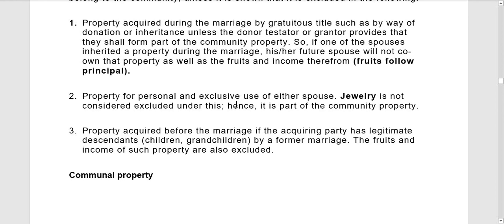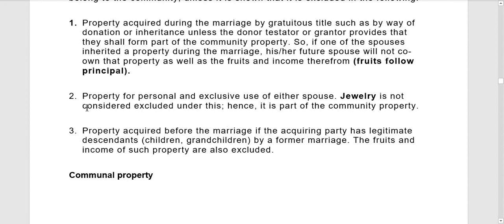Gowns. Gowns, syempre, sa asawa yon. So, therefore, that is the personal property of the wife. Therefore, magiging exclusive property yon ng wife, kahit na na-acquire niya yon before or during marriage. Except jewelry. Kasi kahit na yung jewelry is a personal property of either of the spouse, still jewelry would, as a general rule, be considered part of the community property.